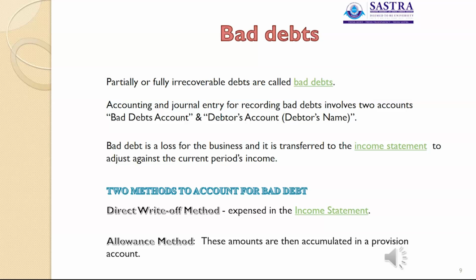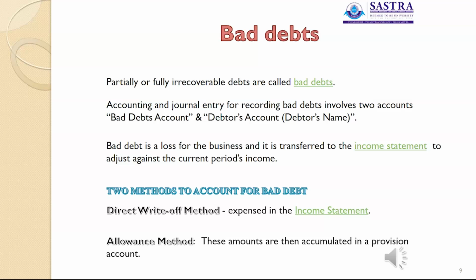There are two methods to account for bad debts. One is the direct write-off method and another one is the allowance method. The first one, the direct write-off method, means when a receivable is considered not collectible, it is directly expensed in the income statement. The next one is the allowance method. This is an estimate of the receivable made at the end of each fiscal year. These amounts are then accumulated in a provision account. The specific receivables are reduced every year by these amounts as per the requirements.